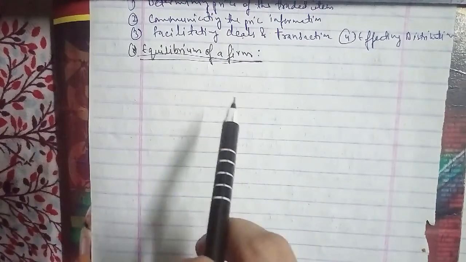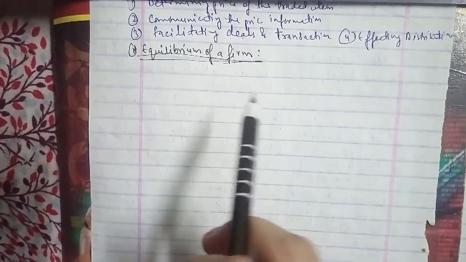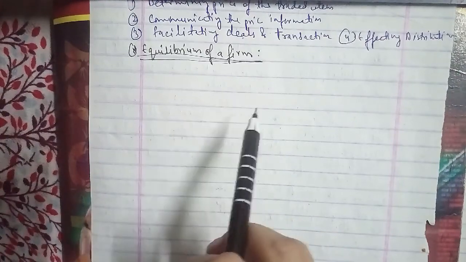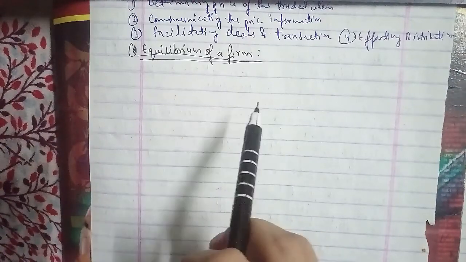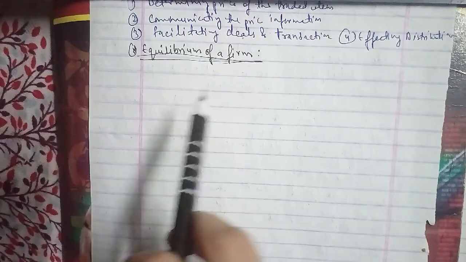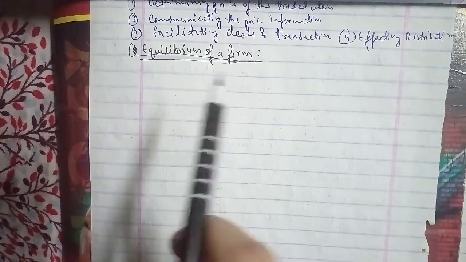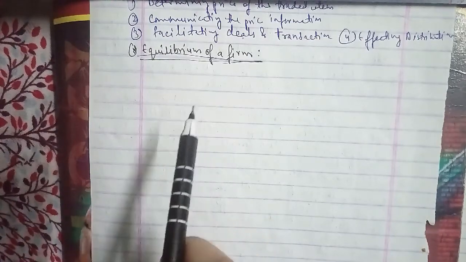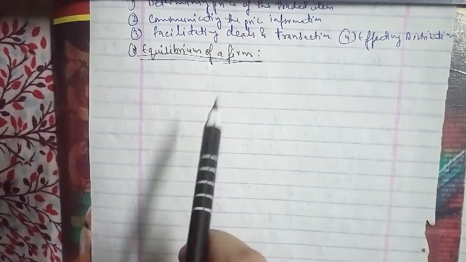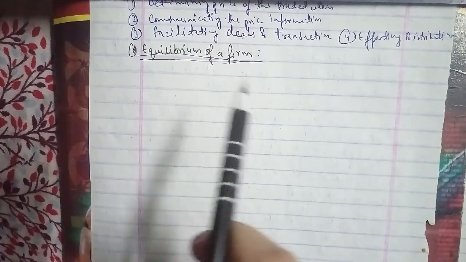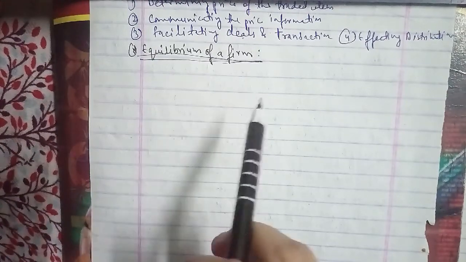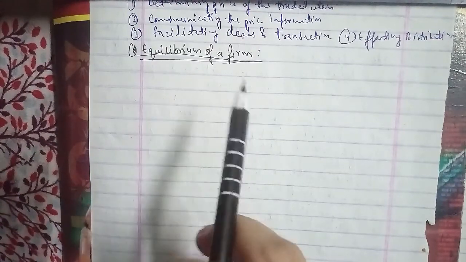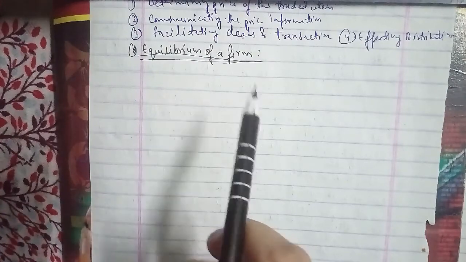At any price above equilibrium, the quantity supplied exceeds the quantity demanded, which results in a surplus and no transaction between the buyers and sellers. At any price below, the quantity demanded exceeds the quantity supplied, which results in a shortage, and only at the intersection of demand and supply are the quantities demanded and supplied equal, and the equilibrium price is stable.